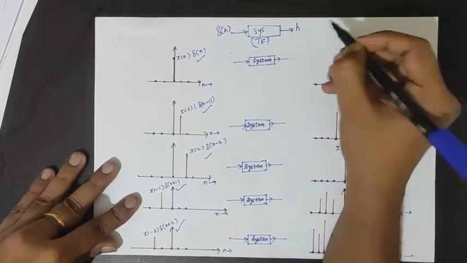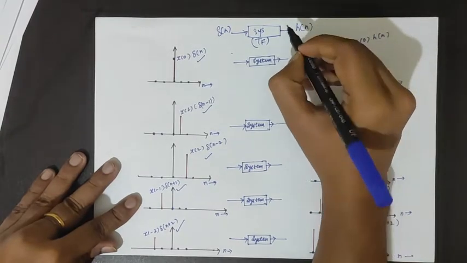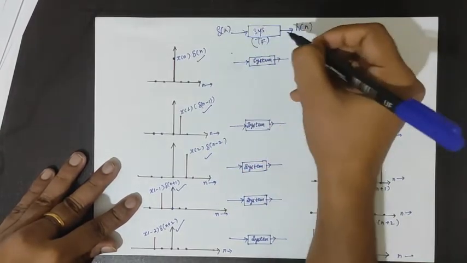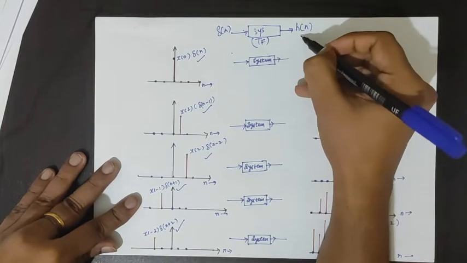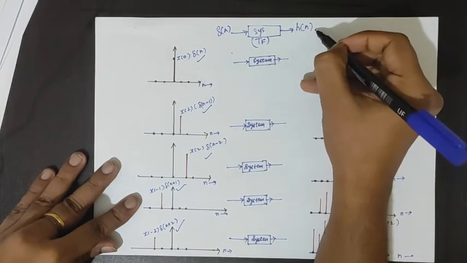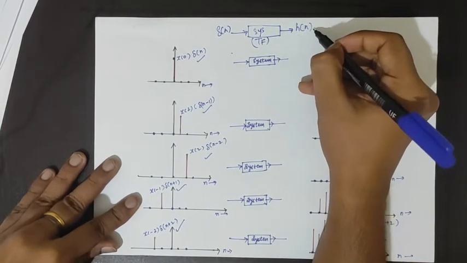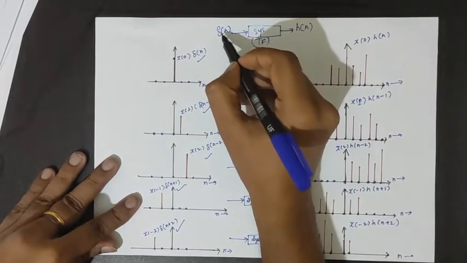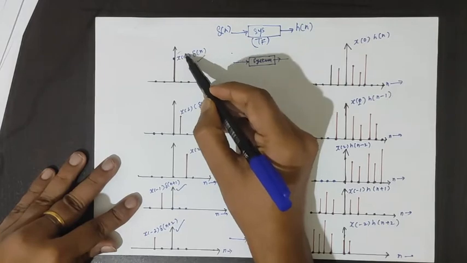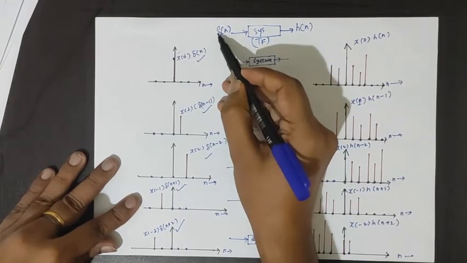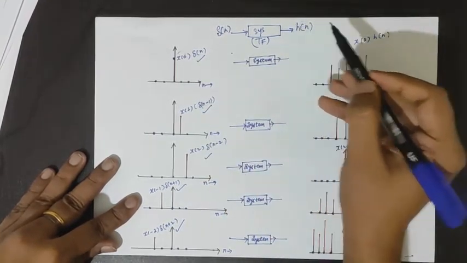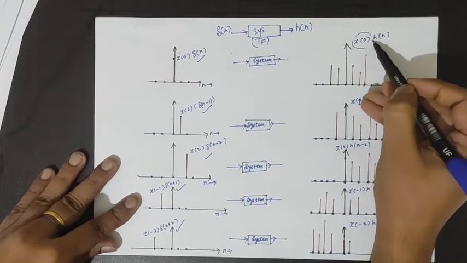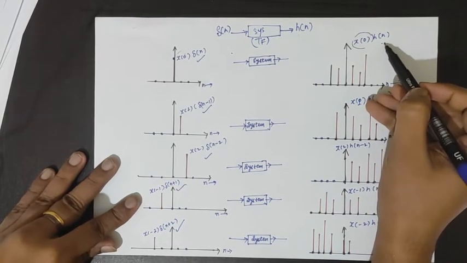We have already found the impulse response of the system. Now applying the concept of homogeneity, we will multiply a coefficient to this x[n]. So the same coefficient is multiplied at the output of this response.